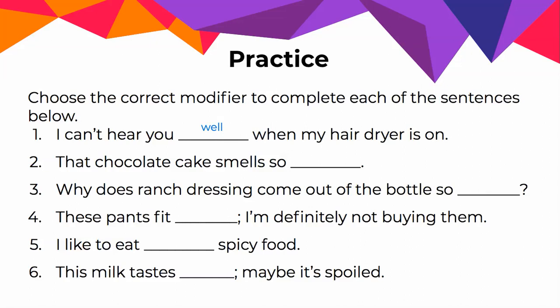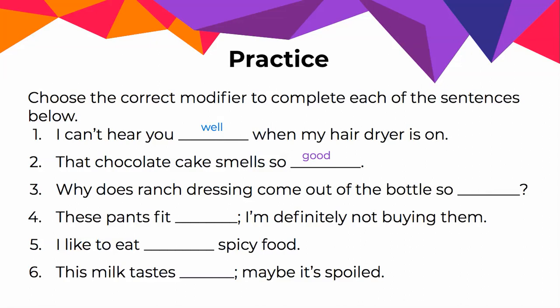Number 2, that chocolate cake smells so blank. Okay, well, I suppose we could be thinking about good or bad, but we're going to go ahead and assume the positive here. So do we need well or good? Find the verb, smells. Is it an action verb or a linking verb? Is it actively doing the smelling, or is it setting up a description of cake? In this sentence, it's setting up a description of cake. So the word I need is a predicate adjective, so I need the adjective form good.